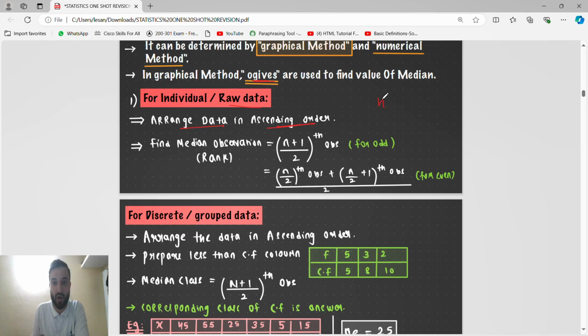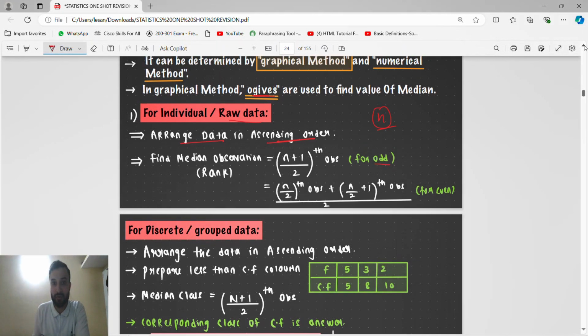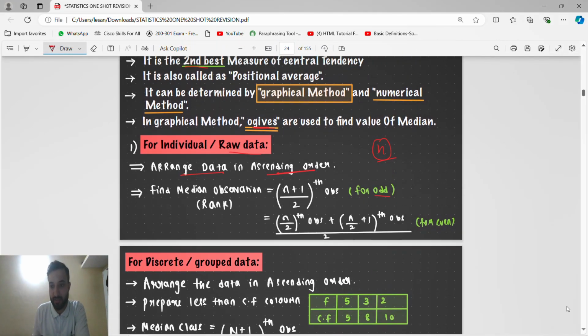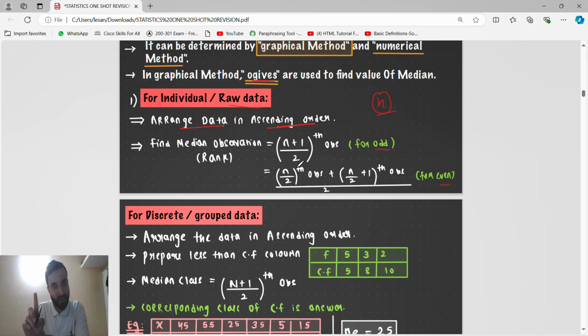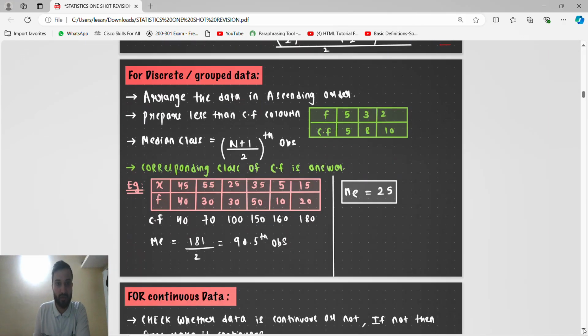Then after that you have to count the number of observations. If the number of observations is odd, we use this formula: (n plus 1) by 2th value. Guys, it's the 2th value, so you have to count the position. That's why median is a positional average. If it is even, we use this: the n by 2th value plus the (n by 2 plus 1)th value, divided by 2. So you have to go to that position.